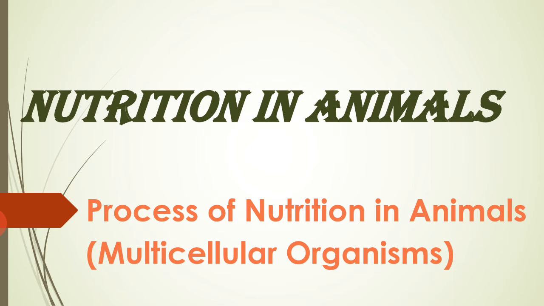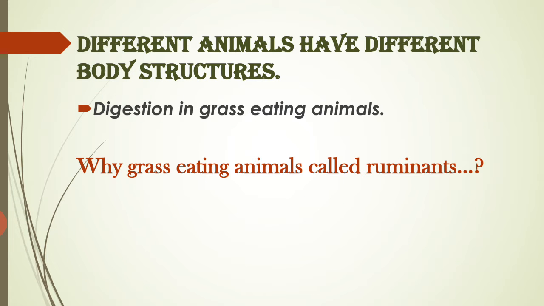So for nutrition in animals, we'll start with the multicellular organisms. When we see their body structure, we can say how the body has been made. One example of a multicellular organism is the human being.